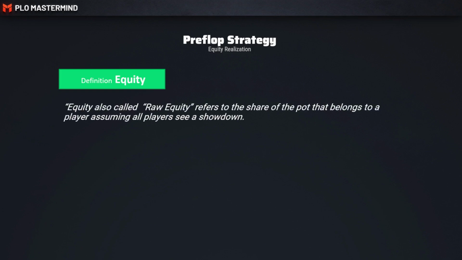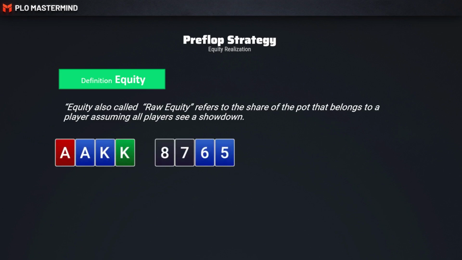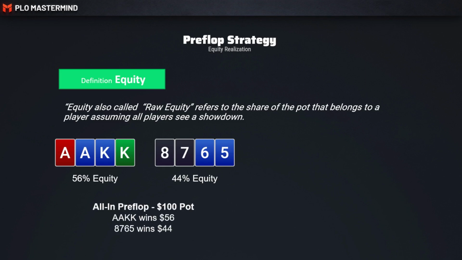Equity, also called raw equity, refers to the share of the pot that belongs to a player, assuming all players see a showdown. So here's an example: ace-ace king-king against 8-7-6-5. The equities are 56% for ace-ace king-king and 44% for 8-7-6-5. Now, assuming both players are all in preflop and there are $100 in the middle, ace-ace king-king on average is going to win $56, and 8-7-6-5 is going to win $44, because that is directly correlated to their equity or raw equity, given that both players did see a showdown.